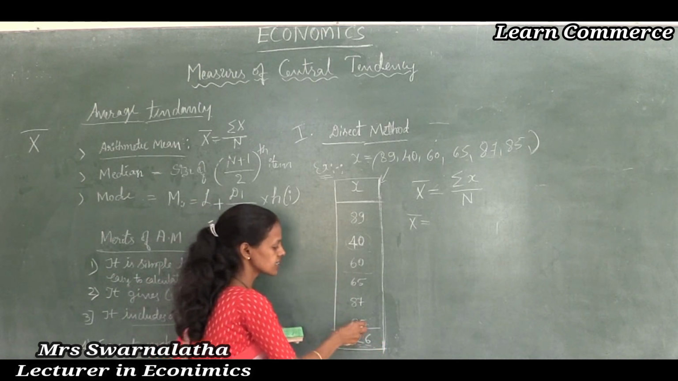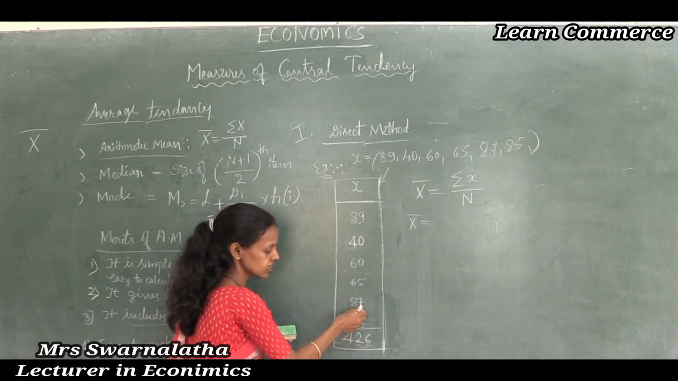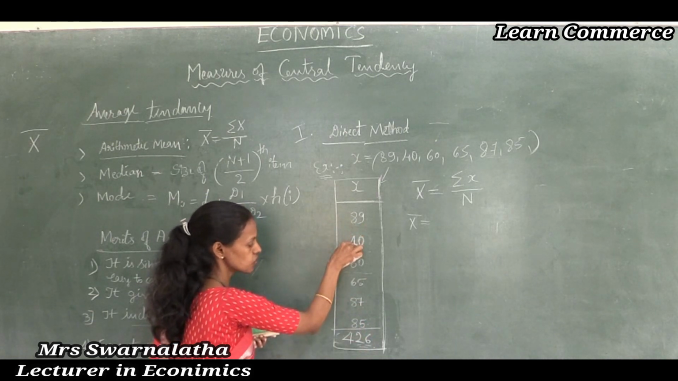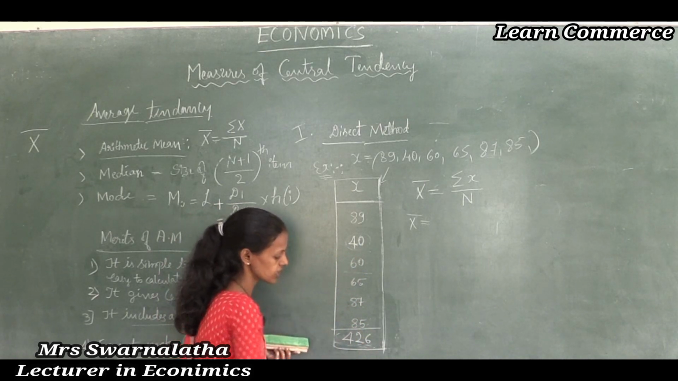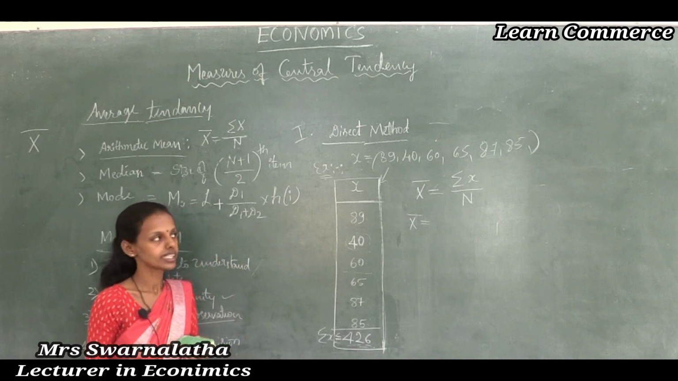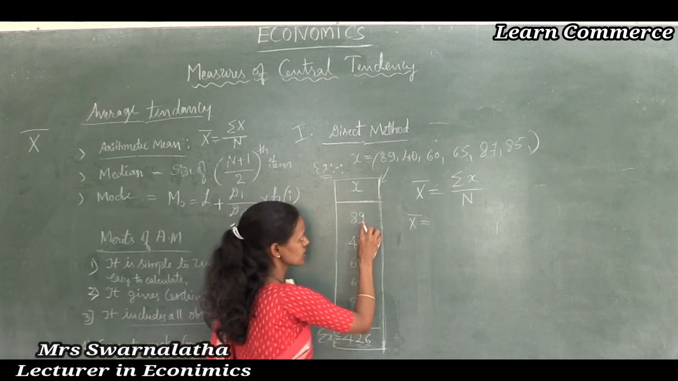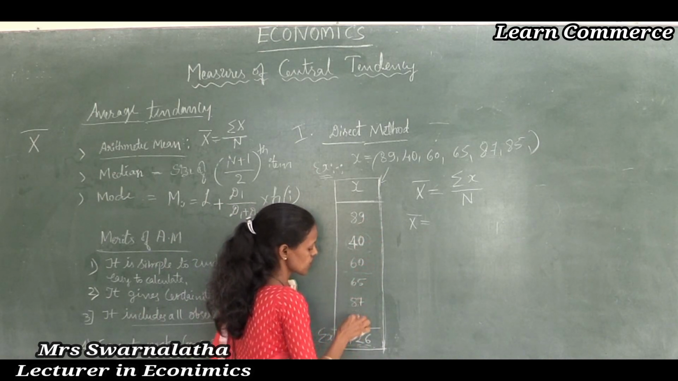So you should add this together, like this: 19, 20, 26, 2 remains, 10, 14. Like this you are going to add, and 42 comes, 426. Summation x is equal to 426. Thus we got the x bar. How many values are there? N is 1, 2, 3, 4, 5, 6.